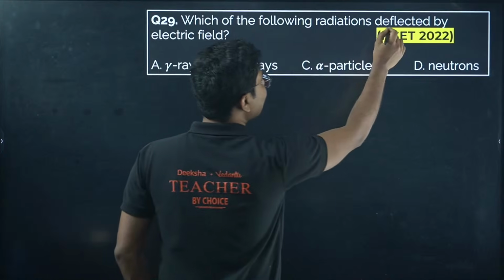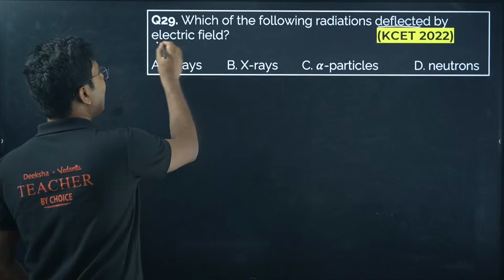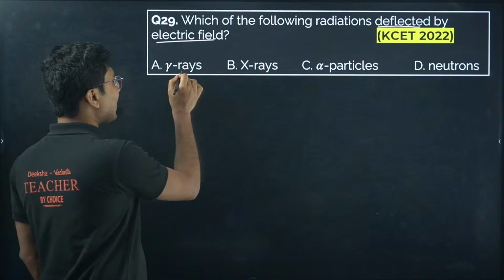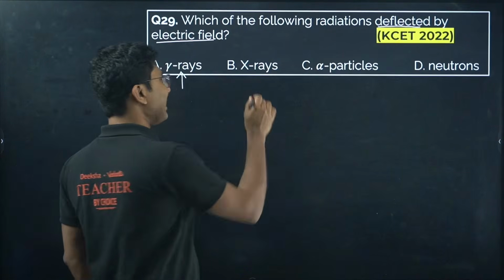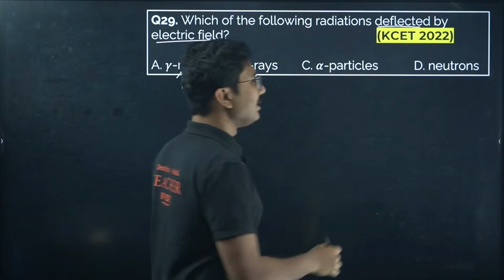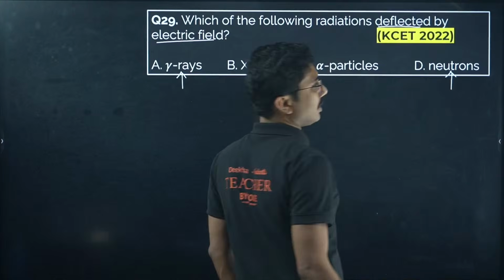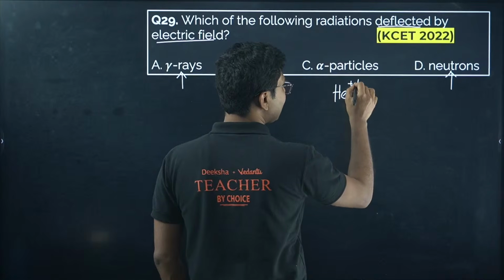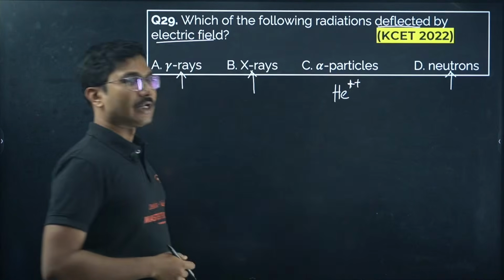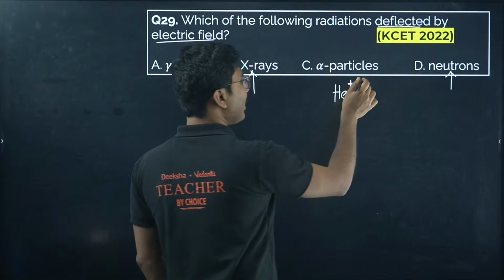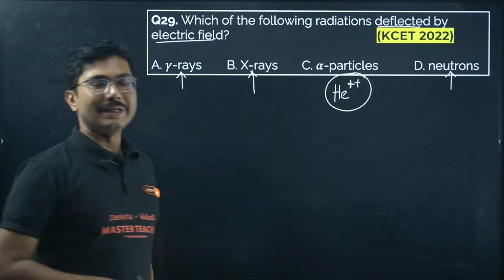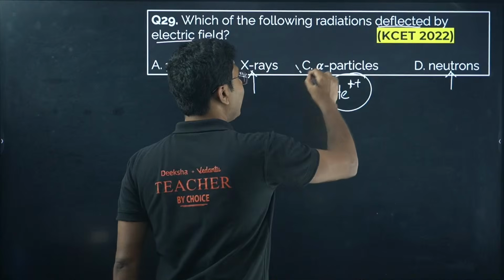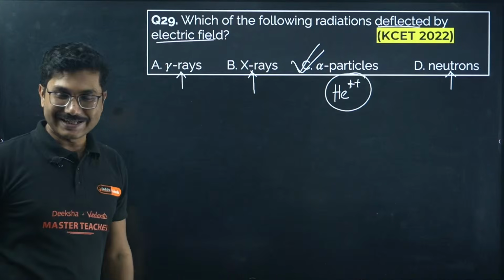Which of the following radiations is deflected by an electric field? If something is deflected by an electric field, that means it must be charged. Gamma ray is a high energy radiation. X-ray, high energy radiation. Neutrons are electrically neutral. So we are only left with the alpha particle. Alpha particle is nothing but He++ or He2+, a doubly positive helium ion. That means only the helium ion will be deflected by an electric field, not gamma ray, not X-ray, not neutrons, only alpha particles. So option C is correct, not option D.